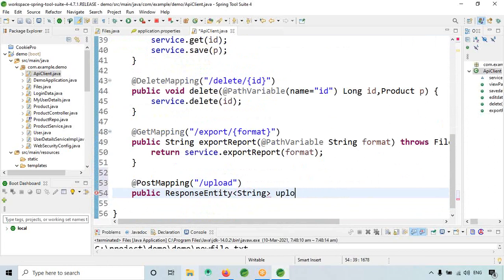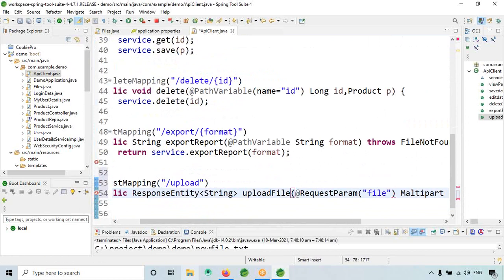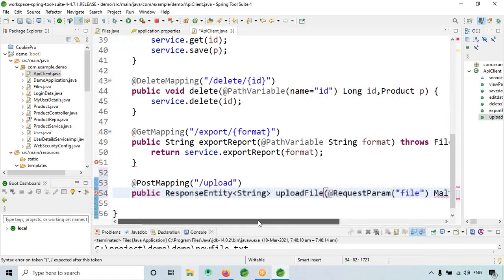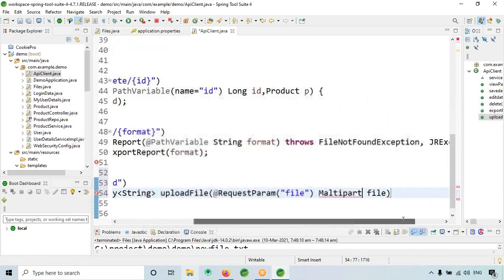Okay, so here I will give uploadFile. Okay, at the rate RequestParam, file, MultipartFile.